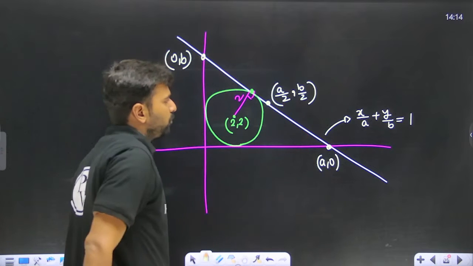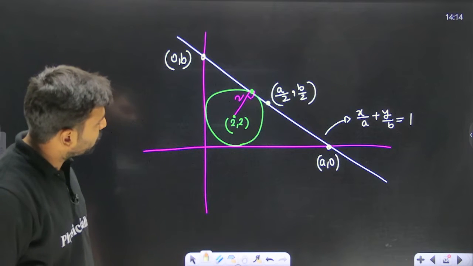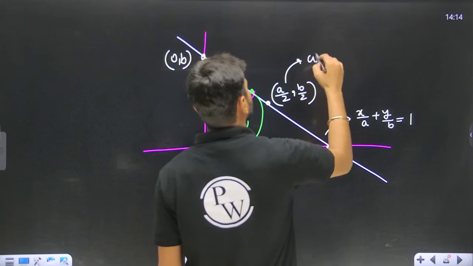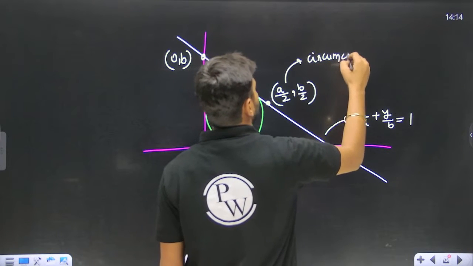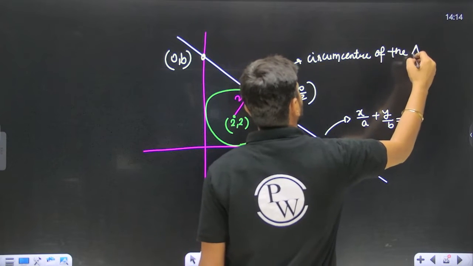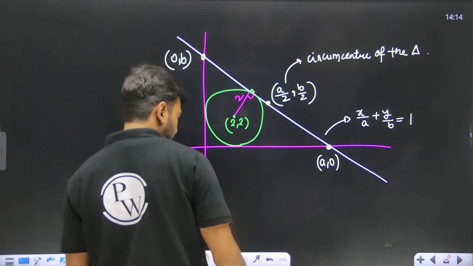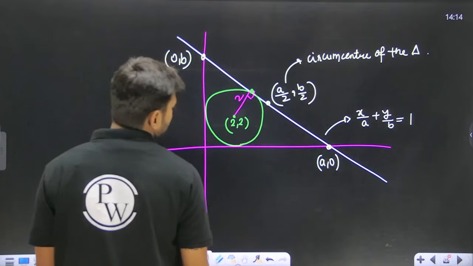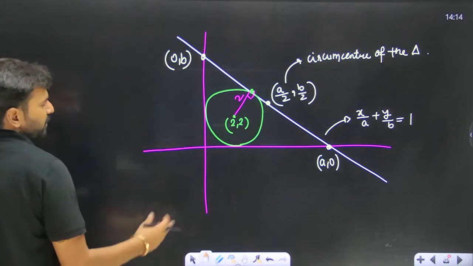So this is the midpoint of the hypotenuse, so this is going to be the circumcenter of the triangle. From this line, we make the perpendicular distance of 2 comma 2 equal to the radius. So let's do that.